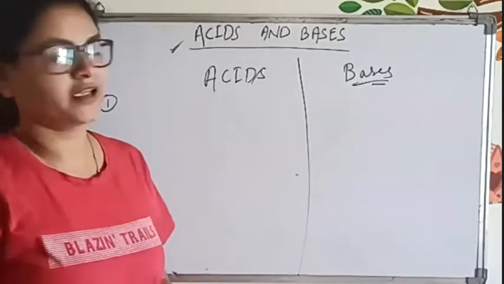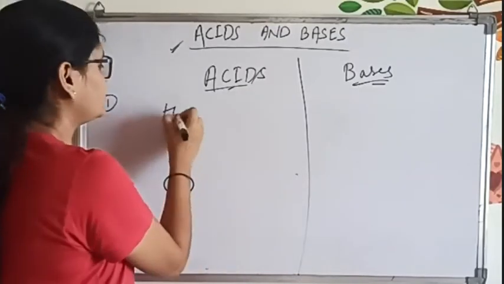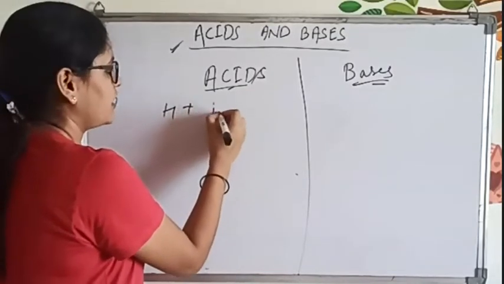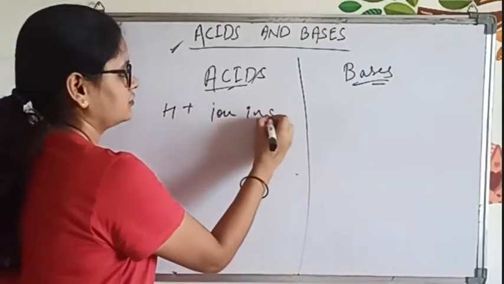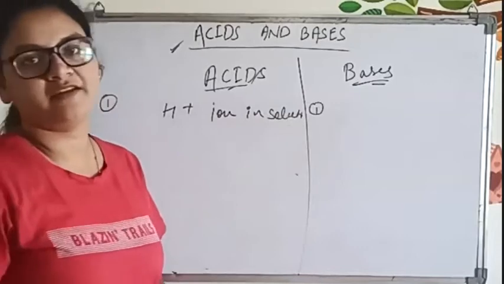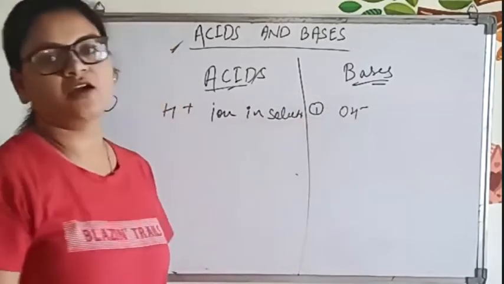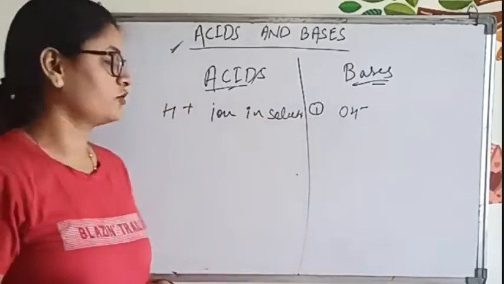Reply in between, okay? So now what is an acid? That which gives H plus ion in the solution. Understood? What is a base? OH minus ion. Very good, in the solution.